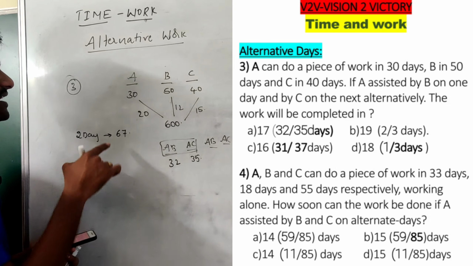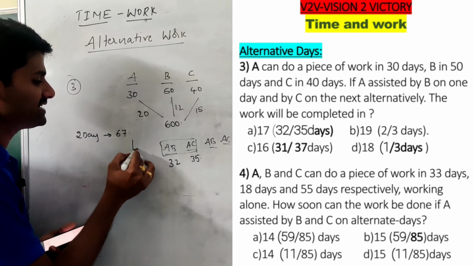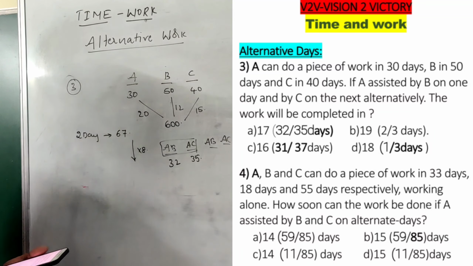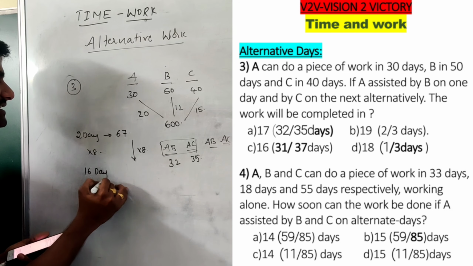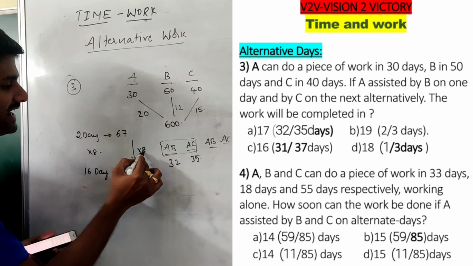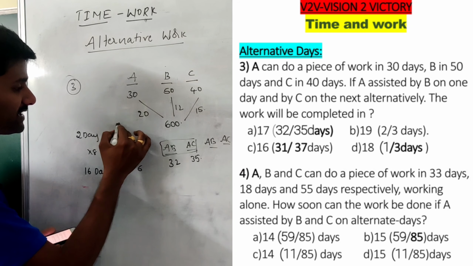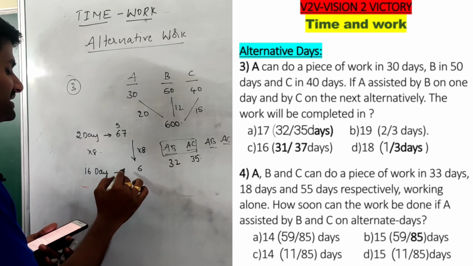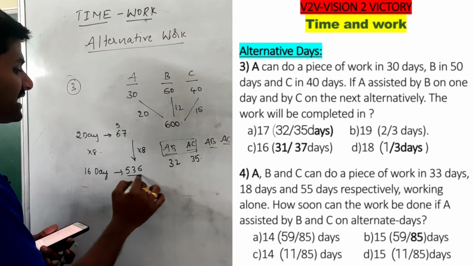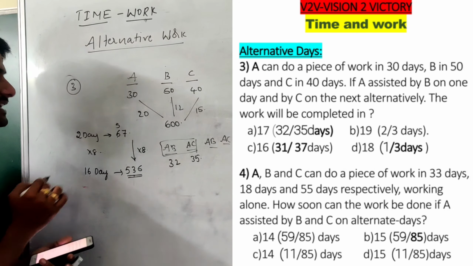Now we want 67 to become 600, so I should multiply this number by 8. So in 16 days they complete 8 7s are 56, 5 here, 8 6s are 48 plus 5 is 53, so 536 units. Out of 600, they have completed 536 in 16 days.